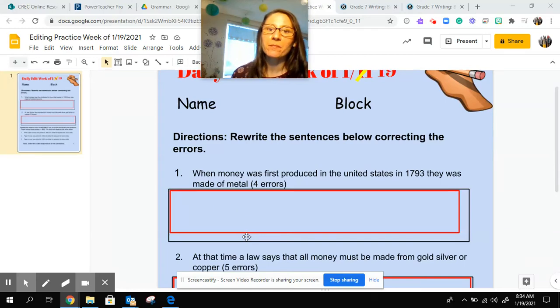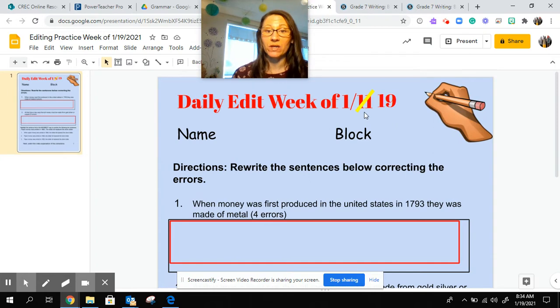Hello, students. So we are back at our daily edit. Now, the daily edit is going to say 111 because I had planned on it last week, and then we really wanted to focus on Racial Justice Week. So I scrapped it. So it is the correct week. That's why I put the little cross off and changed it to 19.